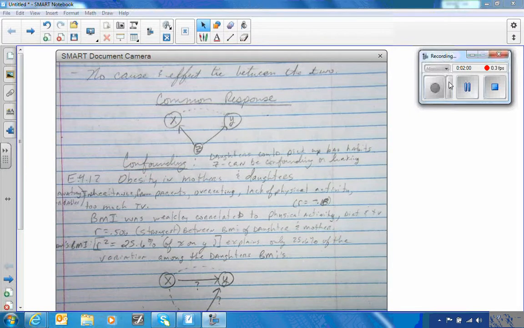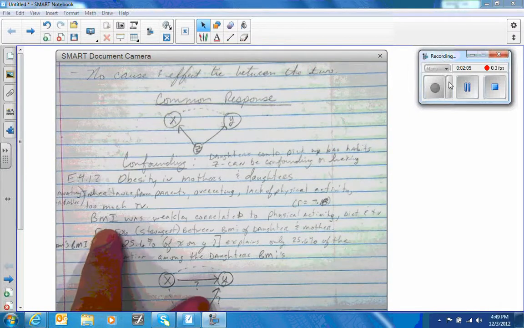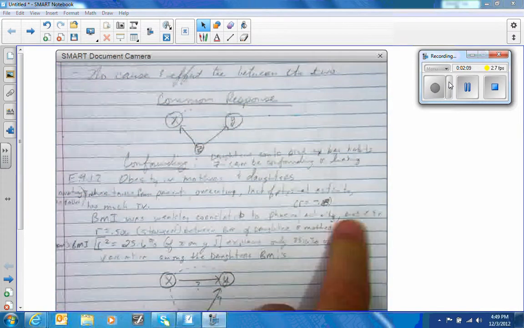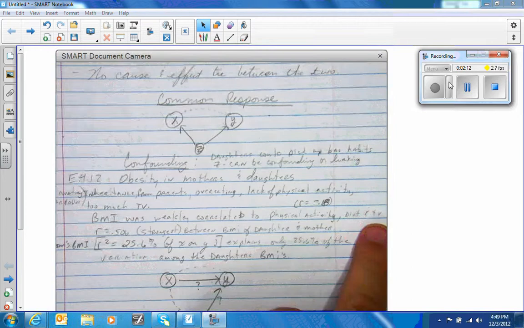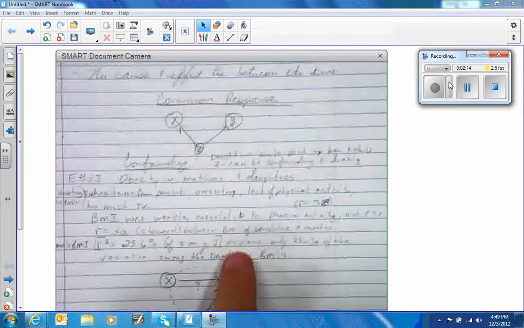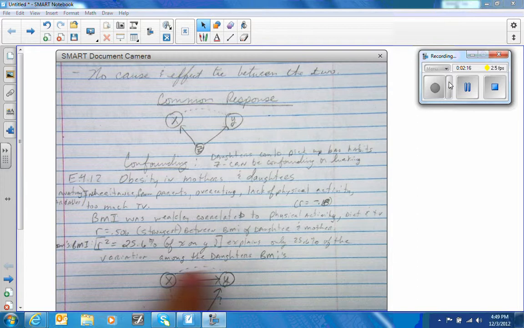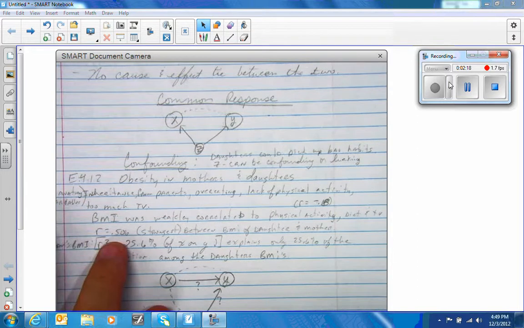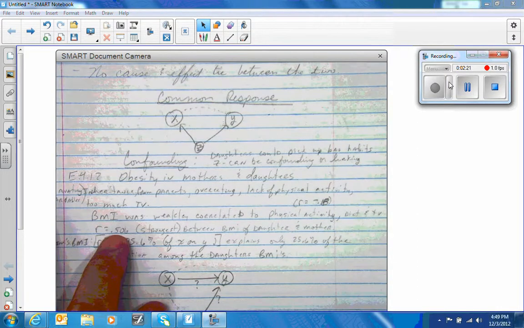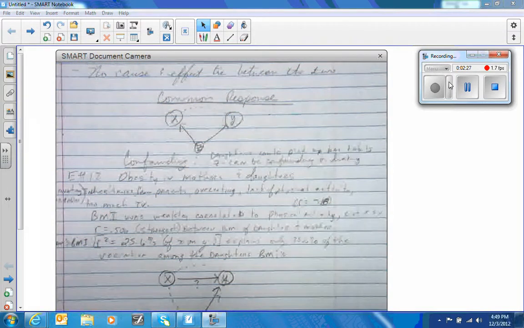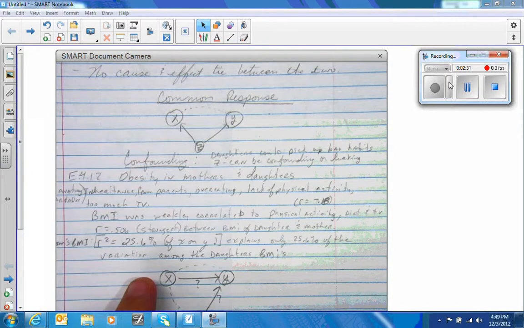And basically, what they found out was when they did a test, the BMI was weakly correlated to the physical activity, diet, and TV. So the only thing that was left was the BMI comparison of daughters and mothers. And that was the strongest because that was at 0.506. So if you have a correlation, now that's not a very strong correlation. That was the strongest that they found. So what happens is we know that genetics is not the only cause of obesity, but it is one of the explanatory variables.